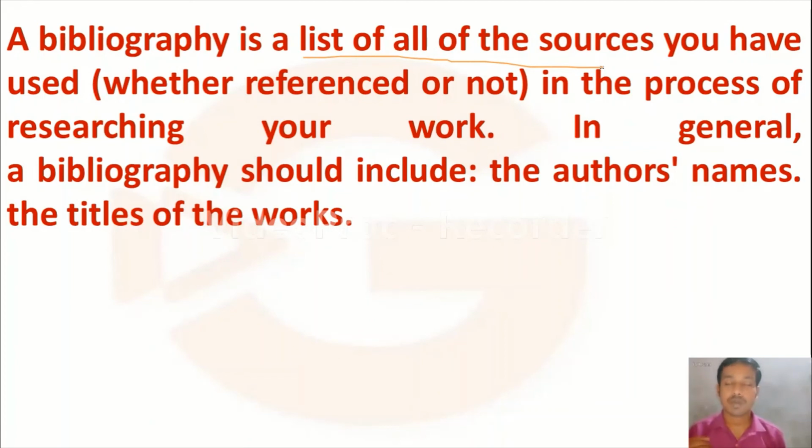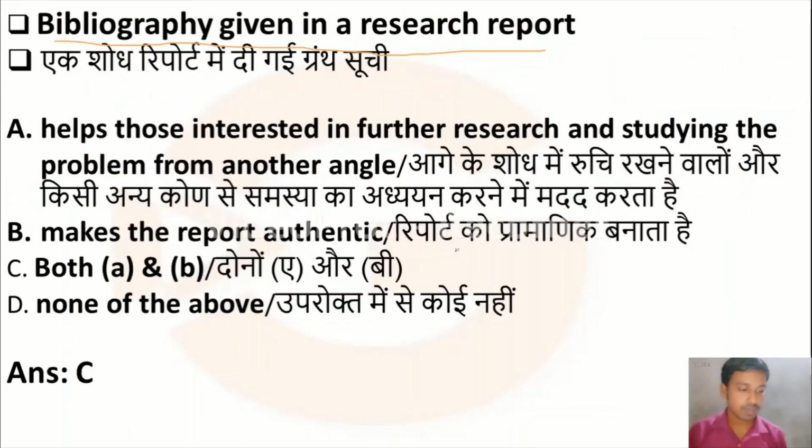In the process of research, the researcher uses various sources to collect data, and the bibliography shows the list of those sources. In general, it should include the authors' names and the titles of their works. It helps those interested in further research and also makes the report authentic. So option C, both A and B, is the correct answer.